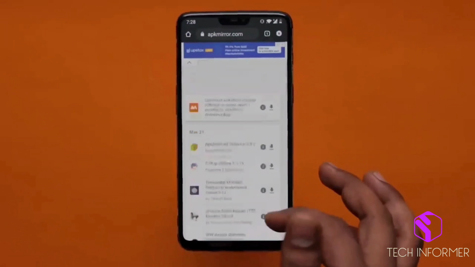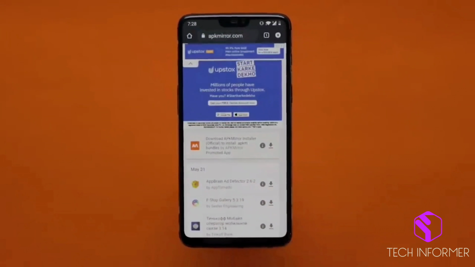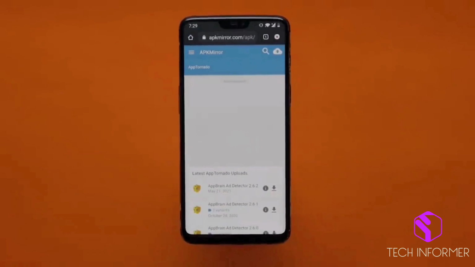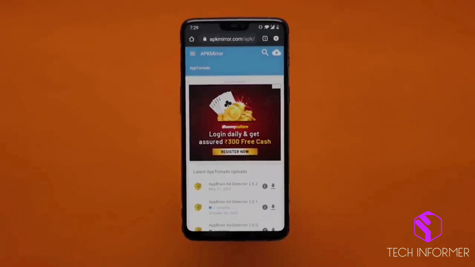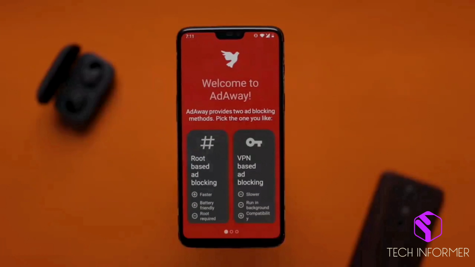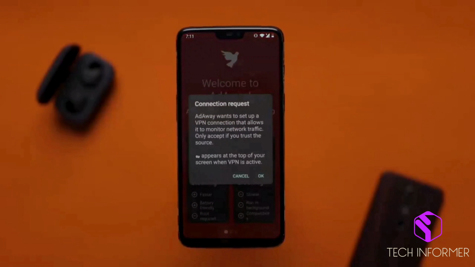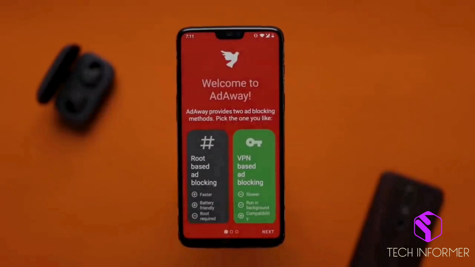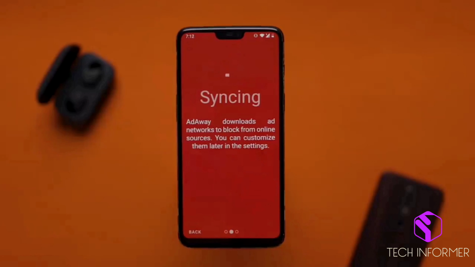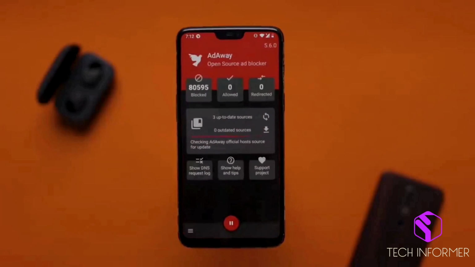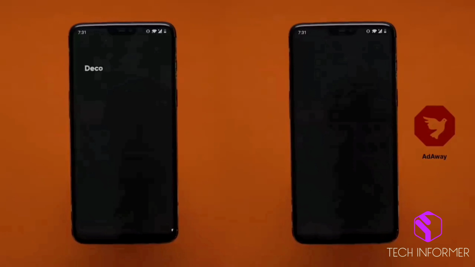AdAway is the most popular application available in the market right now, but most people don't install this application thinking that it requires root permission, but it also includes a VPN based ad blocker. That means by connecting to a VPN based DNS server, it can block all the ads. With one single tap, you can block all the system UI and browser ads.